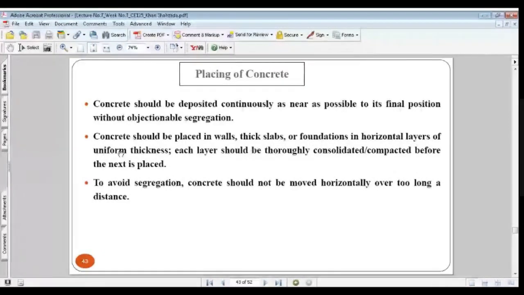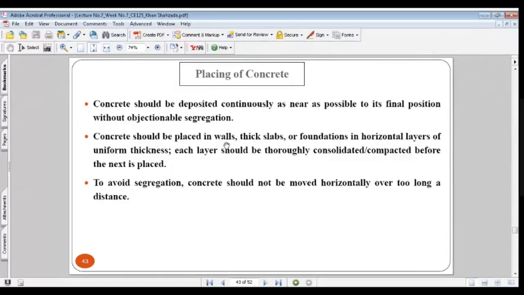thickness. If you have this section and you are placing concrete, you have to fill this layer first, then compact it, then place another layer, compact it, then another layer, and then the top layer. Concrete should be placed in walls, thick slabs or foundations.